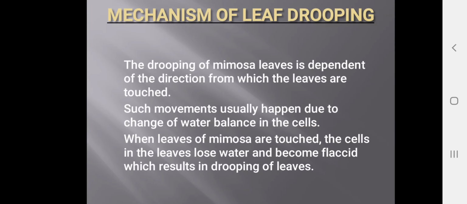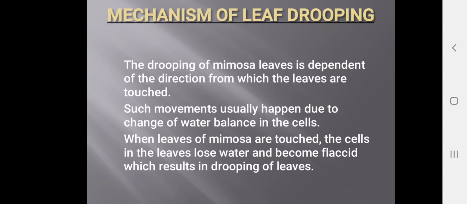Mechanism of leaf dropping: how does the leaf dropping take place in the mimosa, the touch-me-not plant? The dropping of mimosa leaves is not dependent on the direction from which the leaves are touched. These movements usually happen due to a change of water balance in the cell. With the help of water balancing, the water present in the leaf is taken backwards to the stem, and then the leaf shrinks.